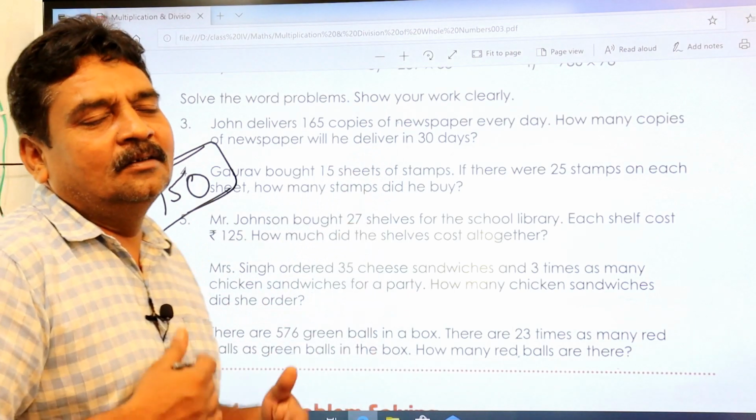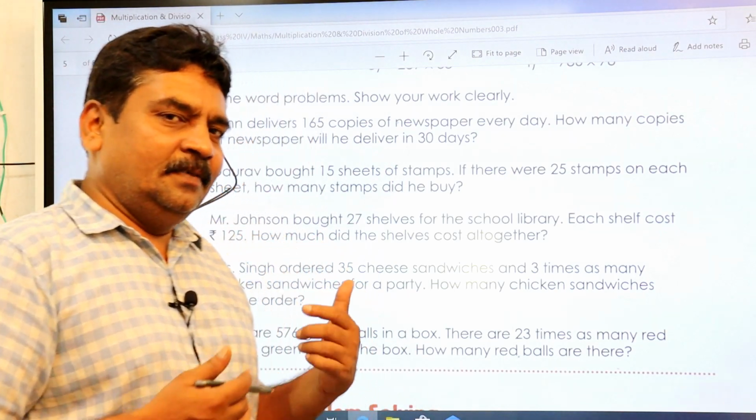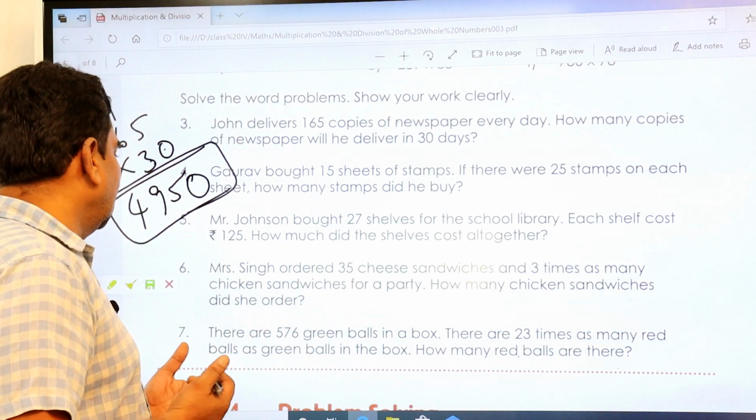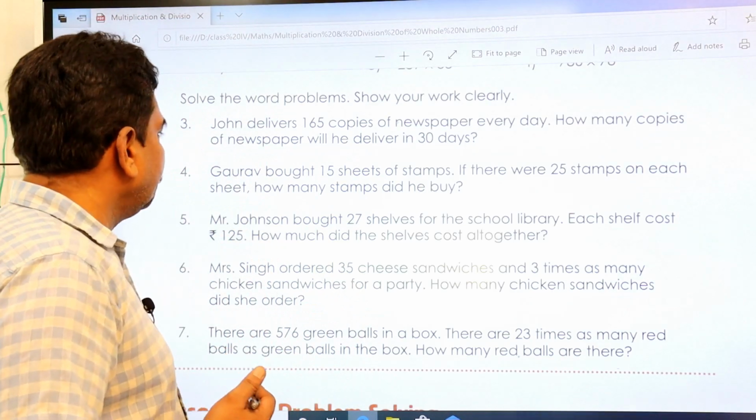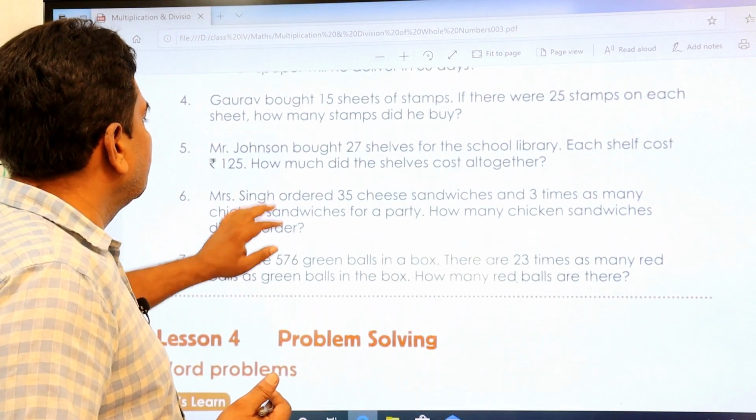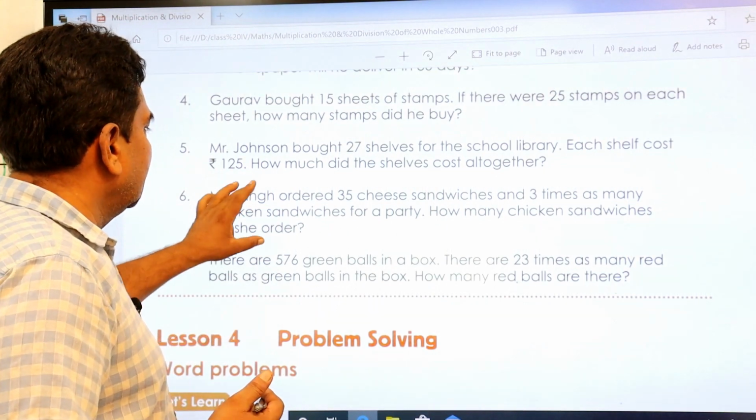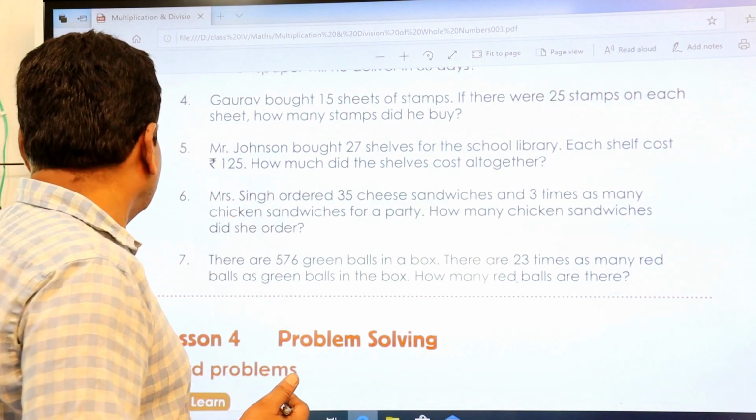When you practice, you will get it definitely. That is the way you can do mathematics. Let's see. Let's go to the next one. Shall I take this one? It is looking a little bit big. We'll see.